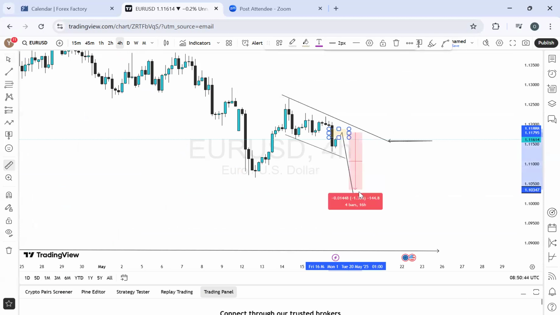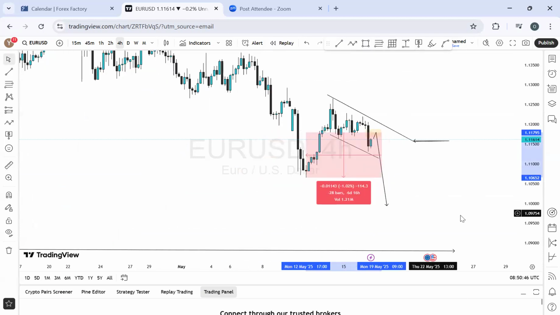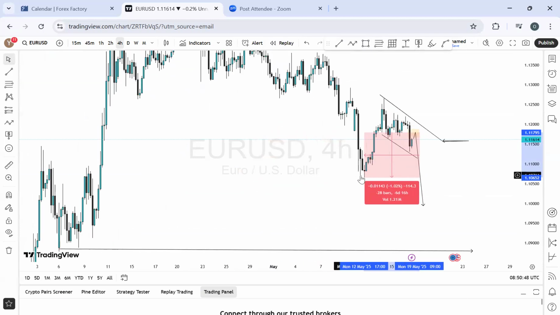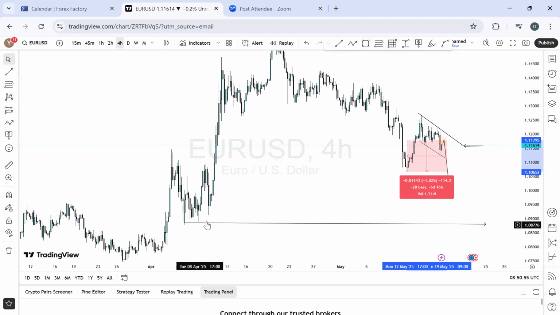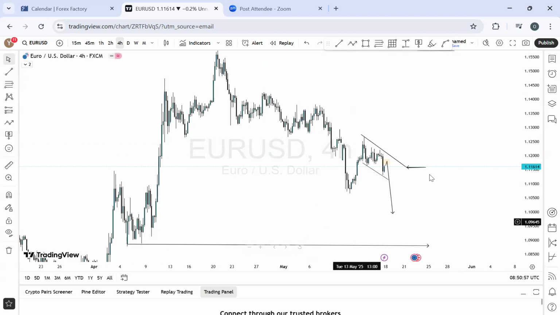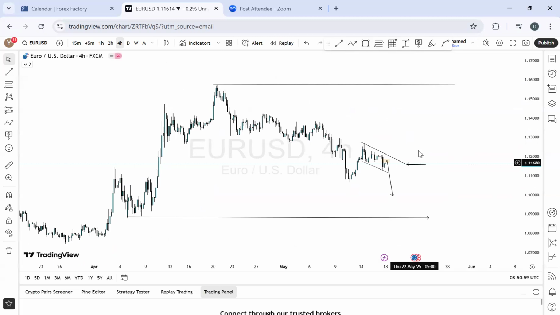From this price level to where we're expecting, that's about 100 pips on average. If the market gets here, you can take out your short and take your profit. Or if you want to be in that market for a long time as a swing trader, then we can target this low right here, which is also a fantastic one. However, I'm going to react with the markets over the week. So this is the outlook on Euro US dollar.